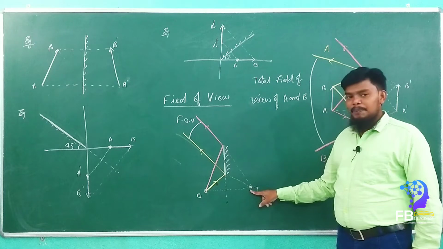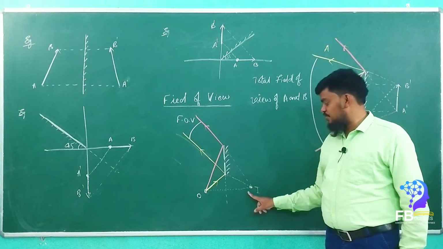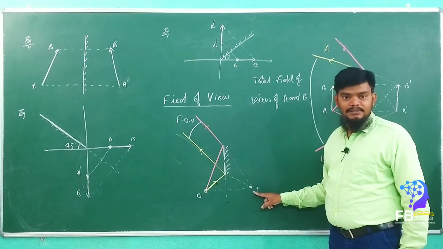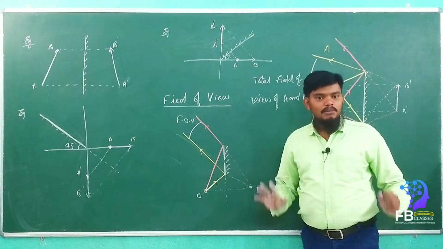Then extend the perpendicular line behind the mirror. Check that the distance of the object is equal to the distance of the image. Then the image lies on that perpendicular line. Then what do we have to do? We have to draw the lines. Are you getting my point?